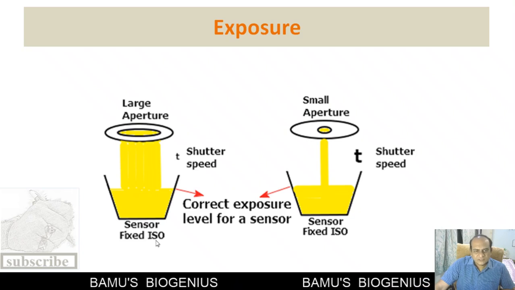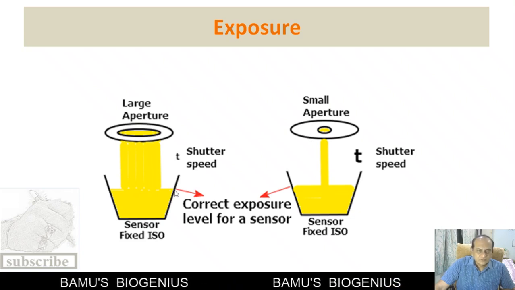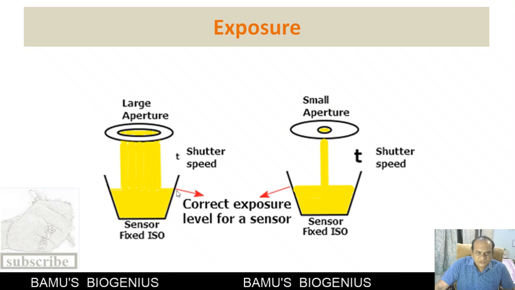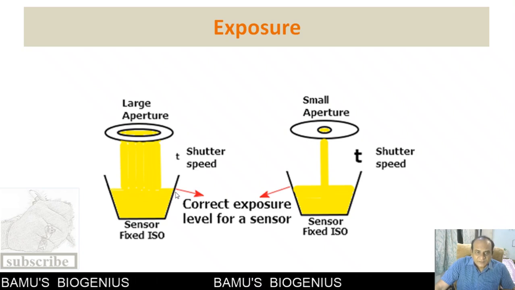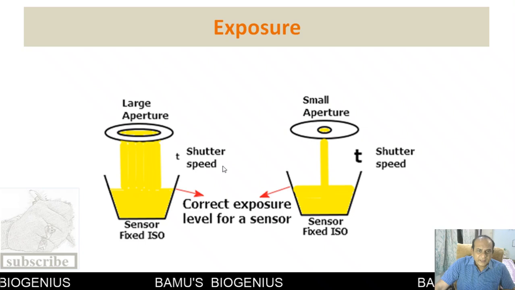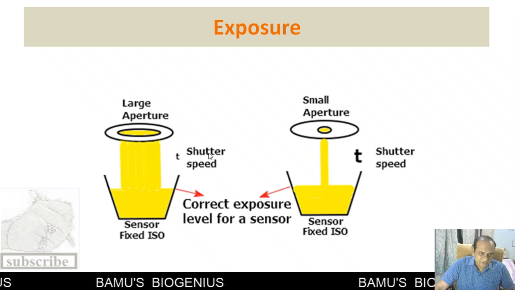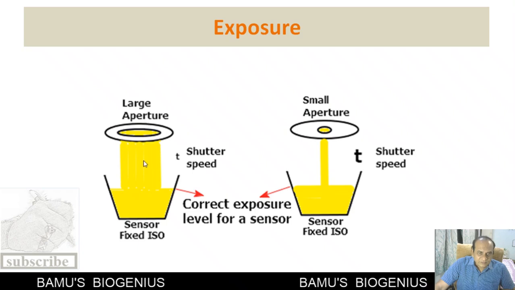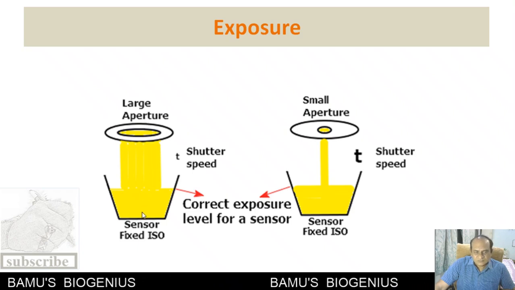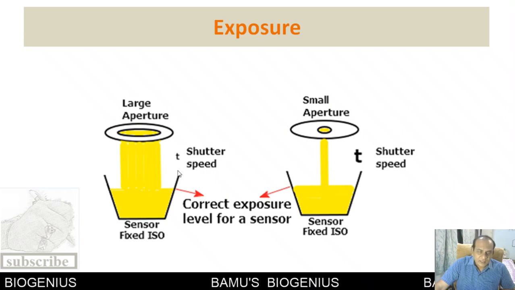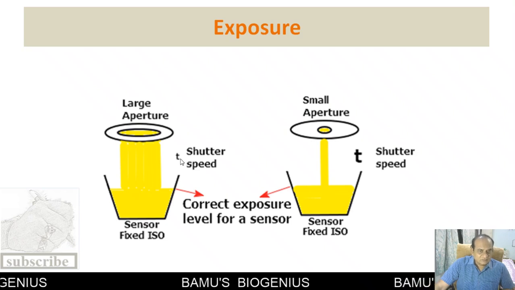For example, you can see here, if the ISO is fixed, this is the position, or that much amount of light is required for a correct exposure. Now, this is done by opening the aperture and adjusting the shutter speed. If the aperture is large, a large amount of light will enter inside the camera, so the shutter speed needs to be very high so that the correct amount of light enters the sensor.